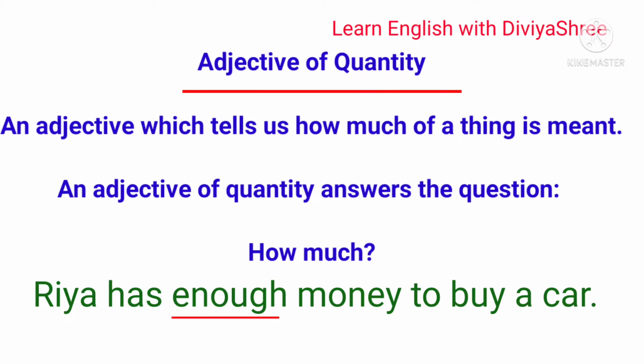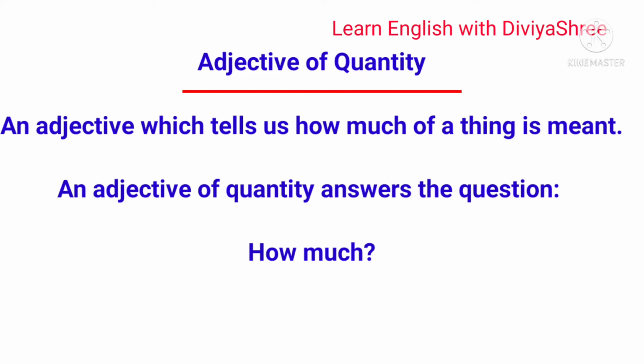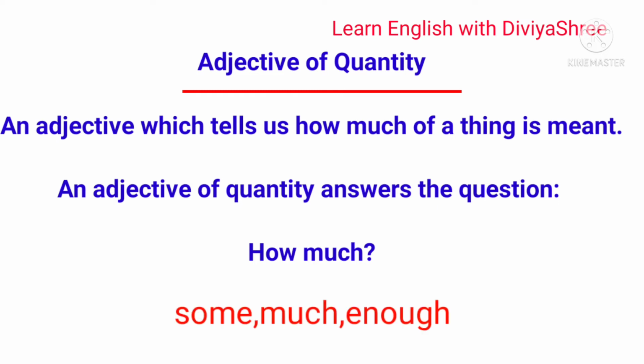So dear students, in these sentences, the words some, much and enough are adjectives. The adjective some tells us how much food. The adjective much tells us how much work. The adjective enough tells us how much money. So some, much, enough, few, little are the adjectives of quantity. An adjective of quantity answers the question how much.